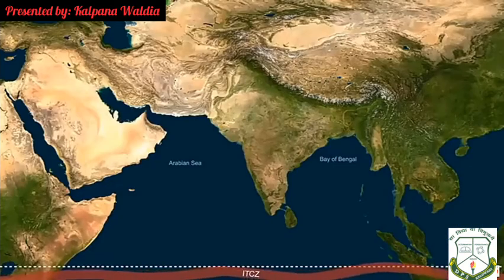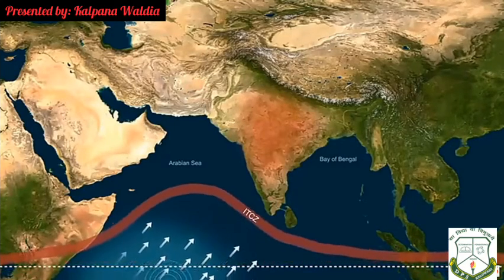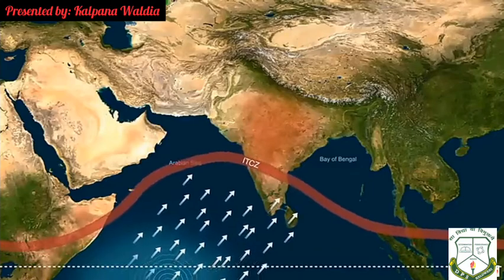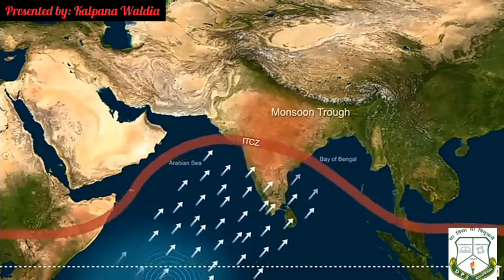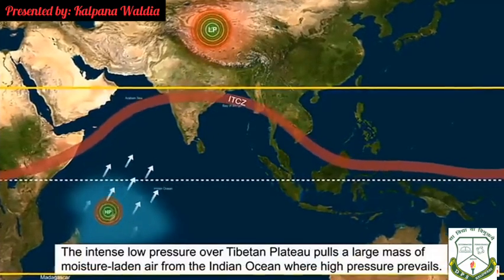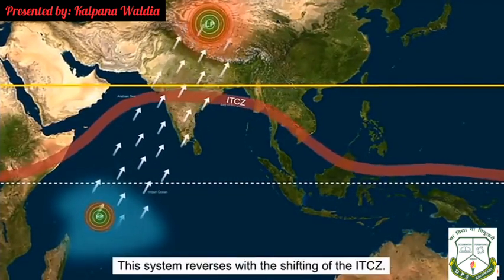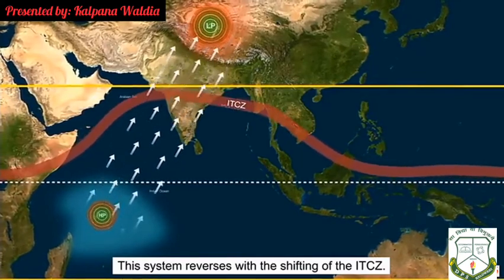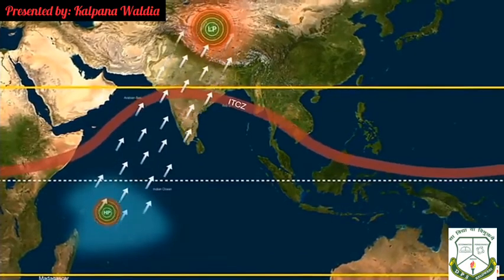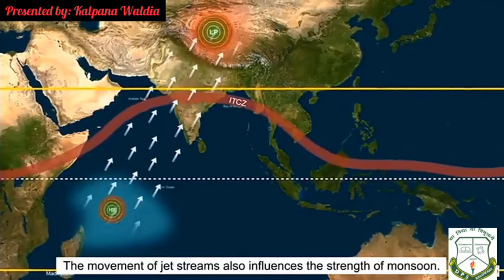The ITCZ is pushed further north till the Ganga basin due to the differential heating and cooling of the Indian landmass and its surrounding bodies during the monsoon season. We call it the monsoon trough. The intense low pressure system formed over the Tibetan plateau attracts air from the Indian Ocean where high pressure prevails. While the ITCZ shifts, the pressure system reverses, causing the reversal of wind. Around the same time, the movement of the uppermost air circulation, or the jet stream, also affects the summer and the winter monsoon of India.